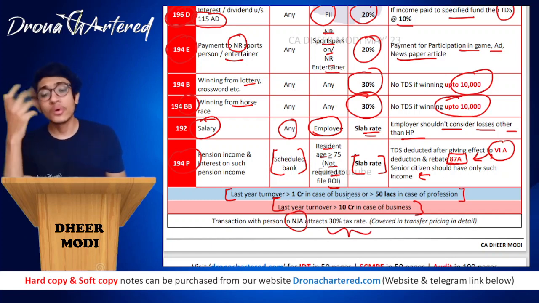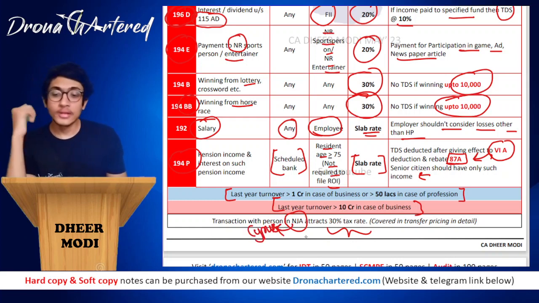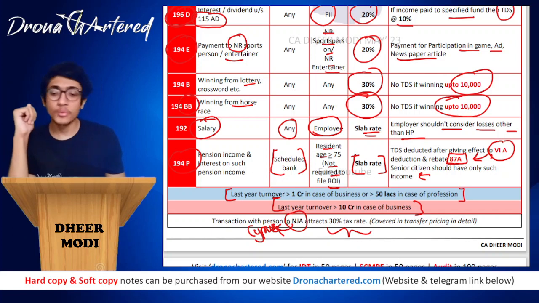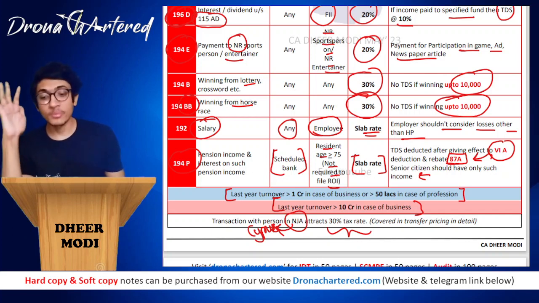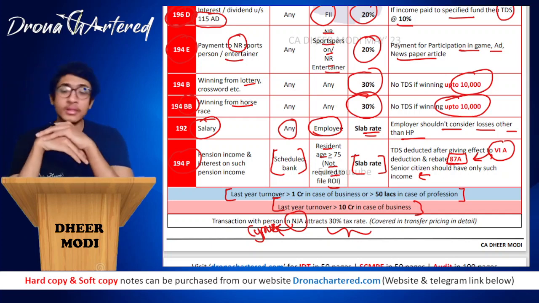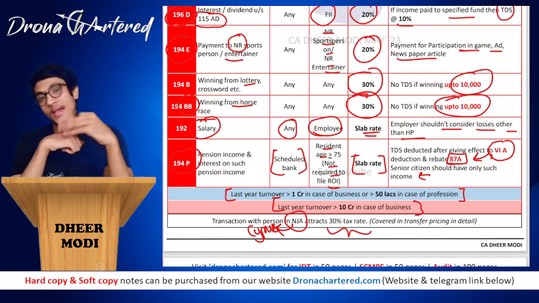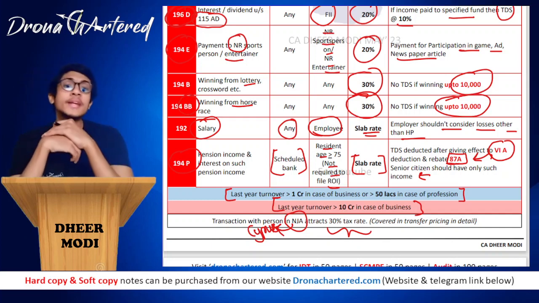Since that person belongs to NJA, usually your NJA is Cyprus. Okay, Cyprus is the country's name, attracts a 30% tax rate, and as far as I am aware, Cyprus has also been removed from the list, but this is the provision. So we will be covering this in depth in transfer pricing. All you have to remember is there will be a 30% tax rate. And with this, we are done with your TDS and TCS.